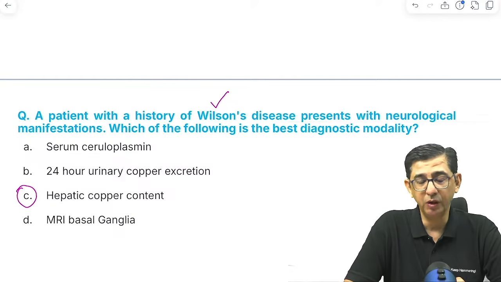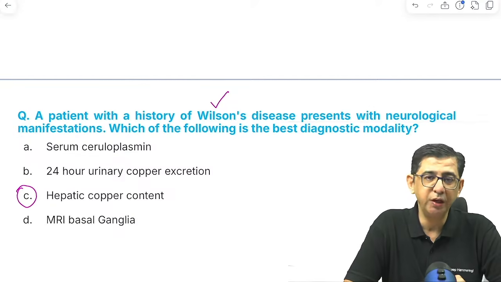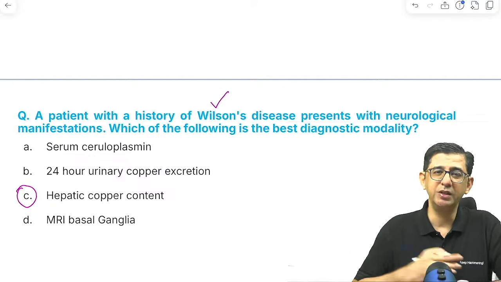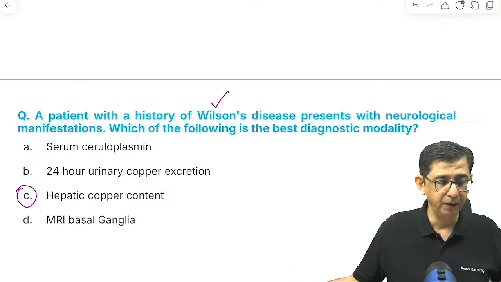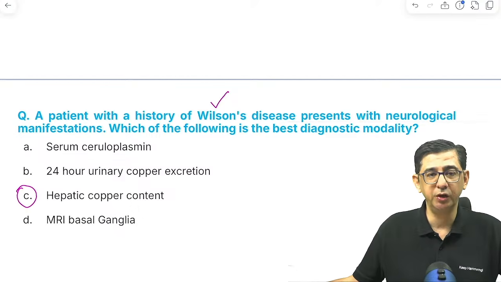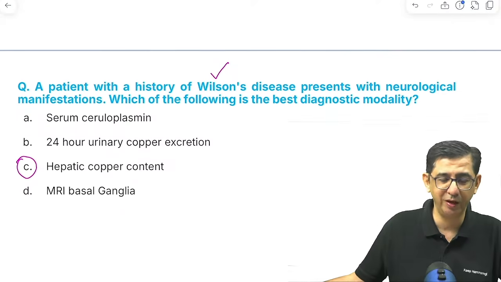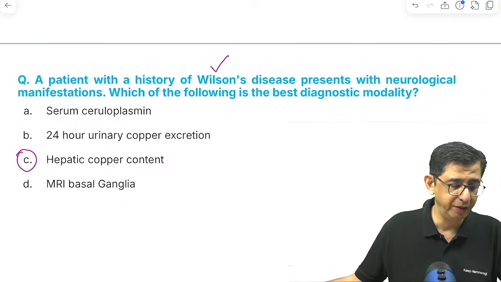We must bring the coagulogram back to normal before any liver biopsy is attempted in any patient with liver disease. Obviously, because I don't want to take up the risk. Between PCR and biopsy, it is biopsy that would be answered as the gold standard according to the textbook, or the best test for diagnosis, because quantification has to be done. It is the quantification which is to be done.